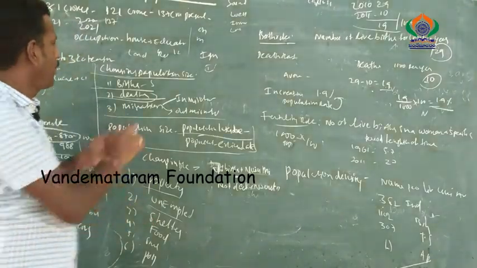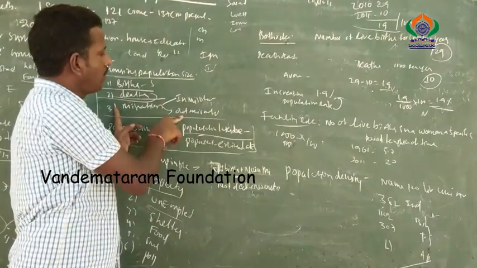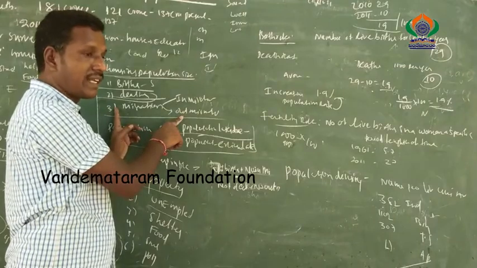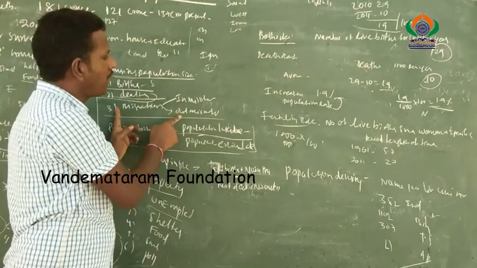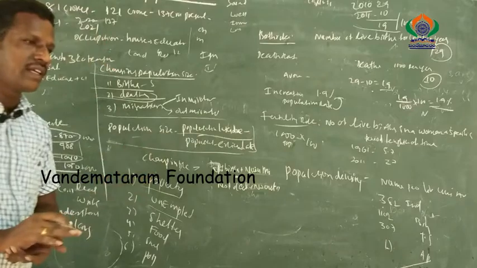Clear? For example, if in-migration is more than out-migration, the population increases. If out-migration is greater than in-migration, the population decreases.